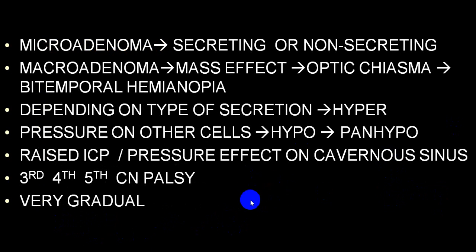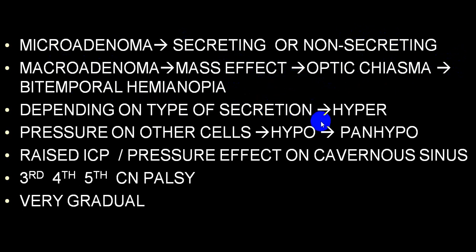It can also extend up and give rise to compression of the hypothalamus. And when it compresses the hypothalamus, the releasing hormones and inhibitory hormones will be hampered, and it will finally result in hypopituitarism. So you've got microadenomas, which can be secretory or non-secretory. Macroadenomas will start producing mass effects, and the first effect is on the optic chiasma, producing bitemporal hemianopia and other different types of visual field defects like quadrantic field defects or maybe papilledema, etc.